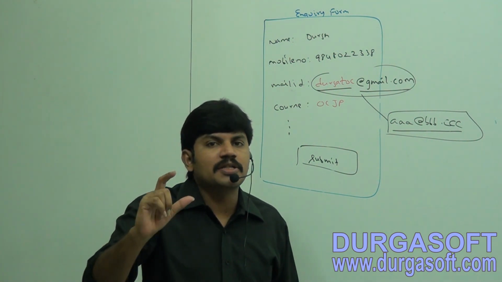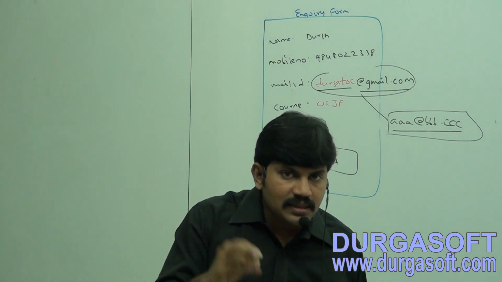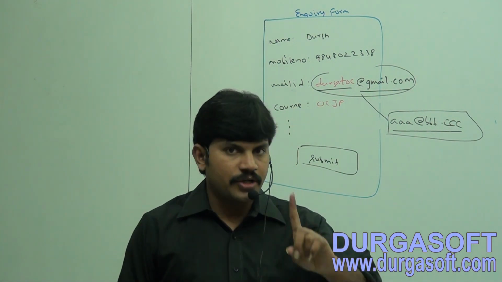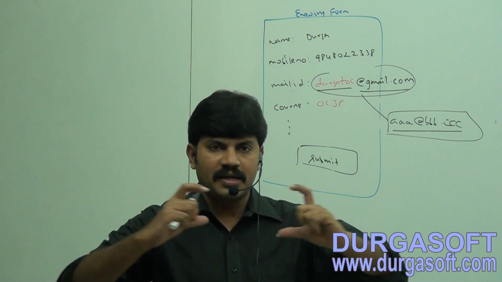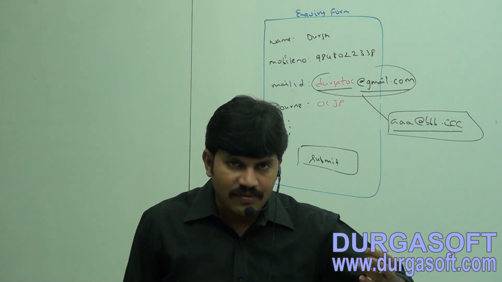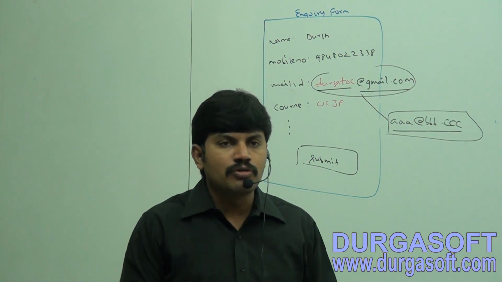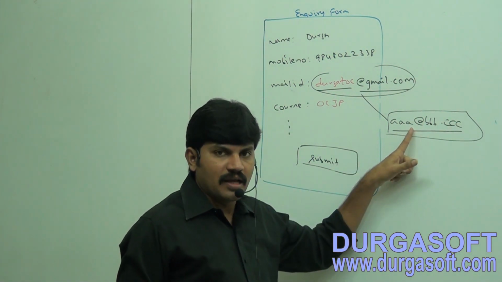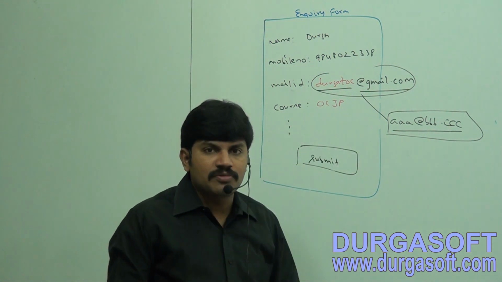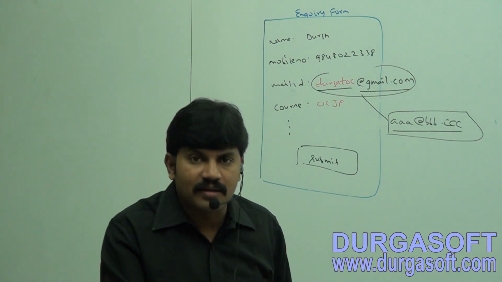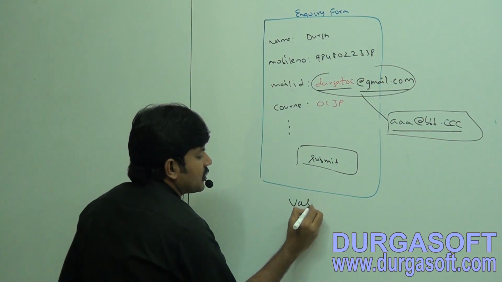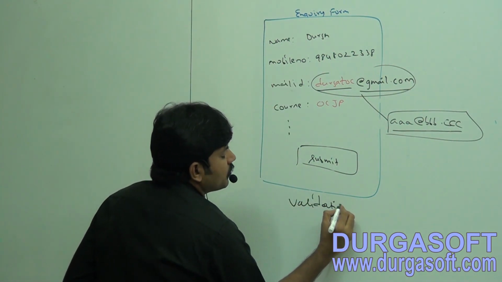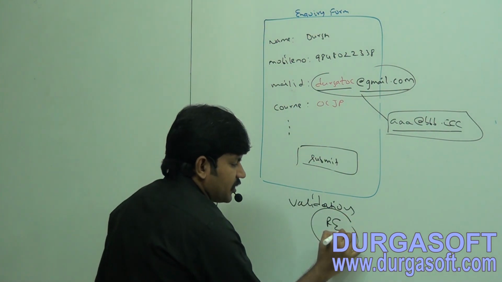Validation frameworks internally use regular expressions, because they always check whether every mobile number contains 10 digits, whether the first digit is 7, 8 or 9, or whether the mail ID follows the format. Form validations check only format or pattern. That's why these validations can be implemented using regular expressions.